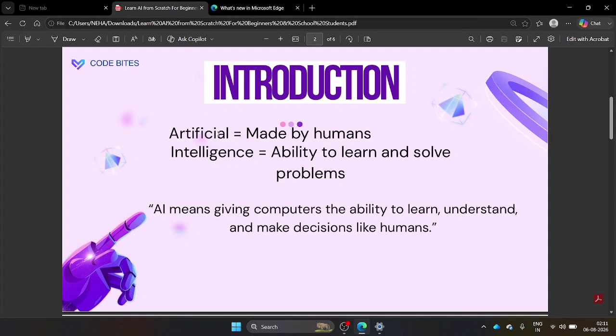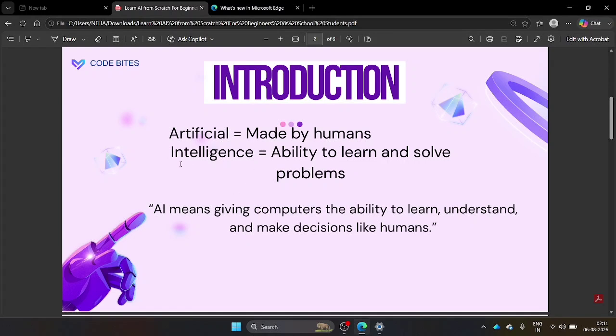Let's understand the meaning of artificial. The word artificial means something that is made by humans. Let's take an example. You have already seen artificial flowers, I think, right? They look like real flowers, but they are not real ones. They are made by people with some chemicals and other things, they created that artificially, right? So that thing we call artificial.